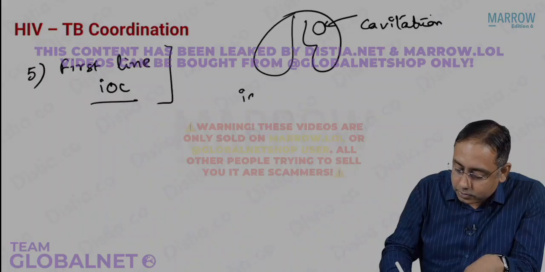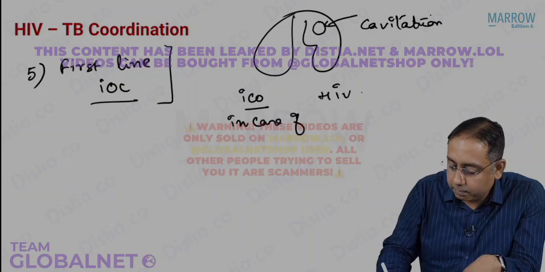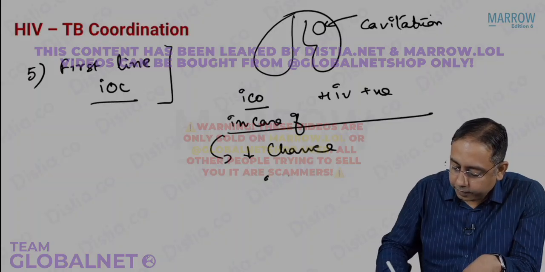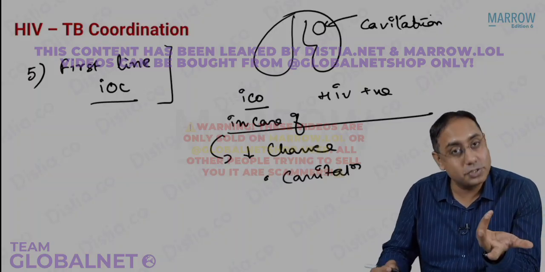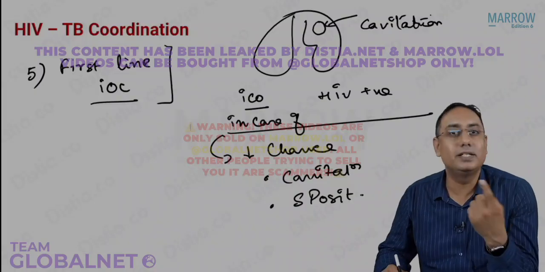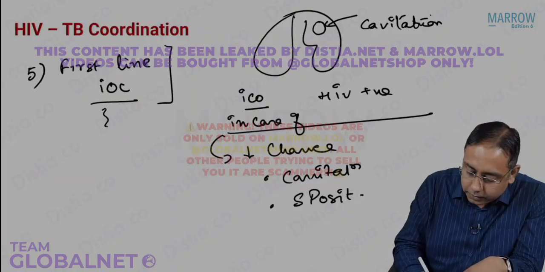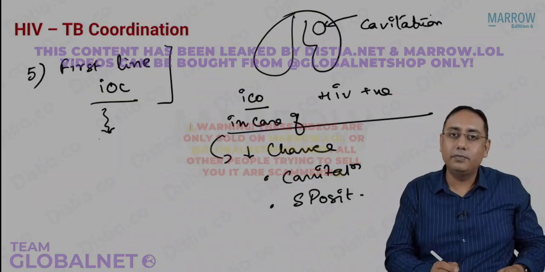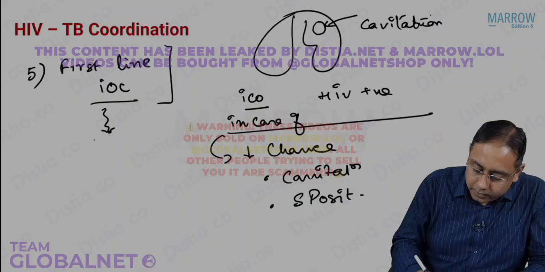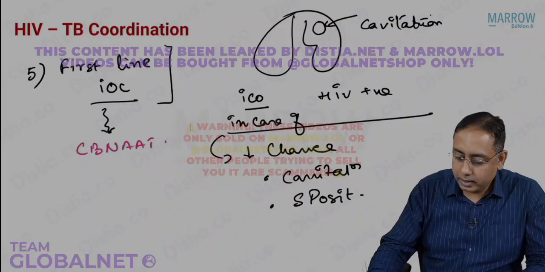So please note that in case of HIV positive persons, there is less chance of cavitations. Why? Because the immune status is already low. There is also less chance of sputum positivity, so the sputum negativity is pretty high. Because there is less chance of cavitation and less chance of sputum positivity, the first line of investigation in all people living with HIV, in all children living with HIV, in all the high-risk cases, I think we have discussed it a lot of times, CB NAT is the first line investigation of choice in all these cases.